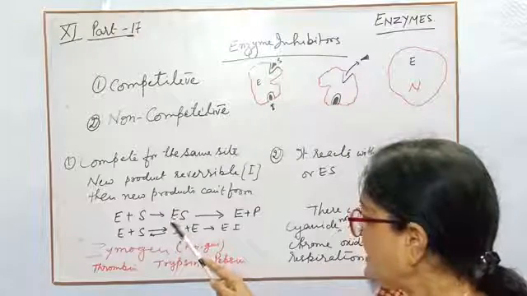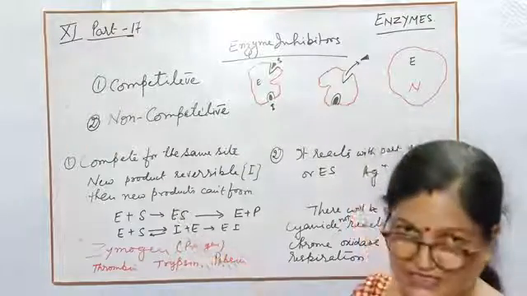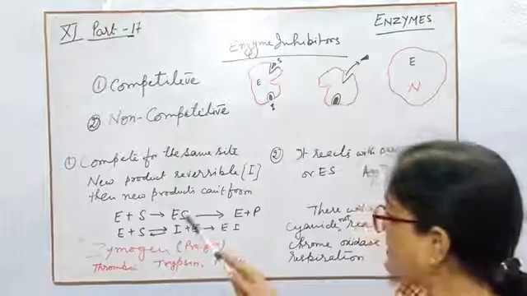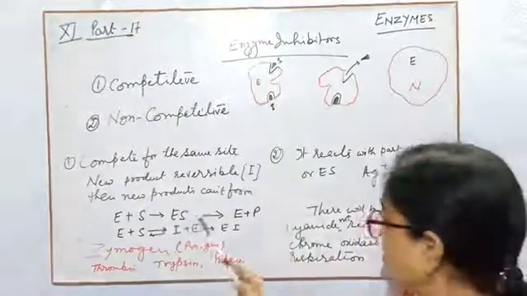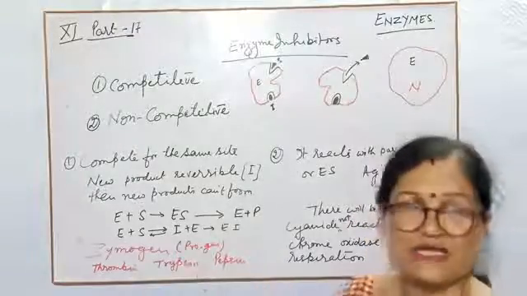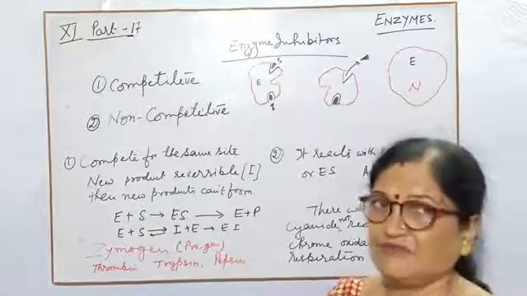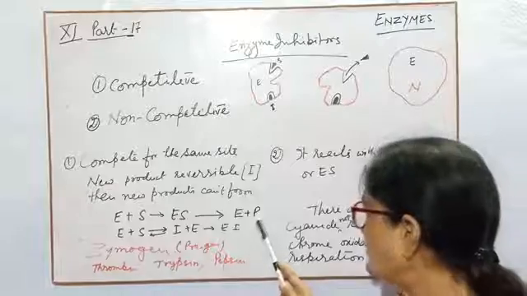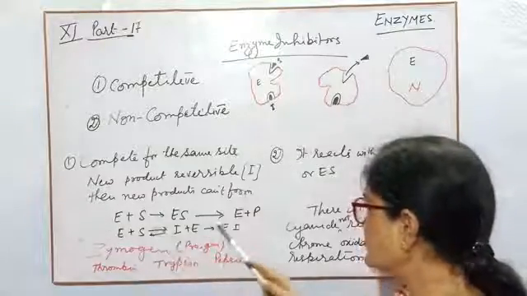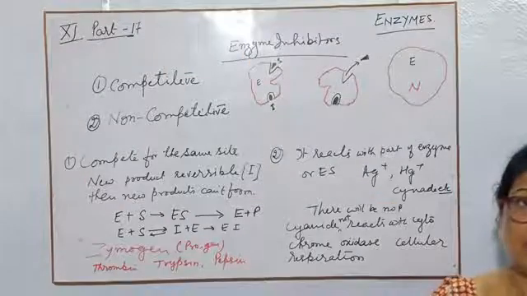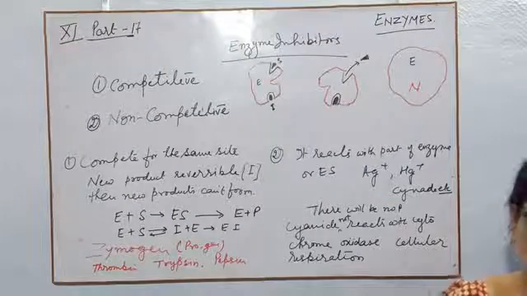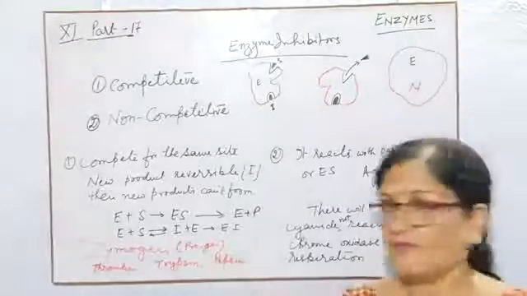It will form the enzyme substrate complex first, and then after complete digestion, the enzyme will be separated because enzyme acts as a catalyst. So the enzyme will remain there and the new product will form. This is the smooth, complete normal reaction in any human body or any animal body.